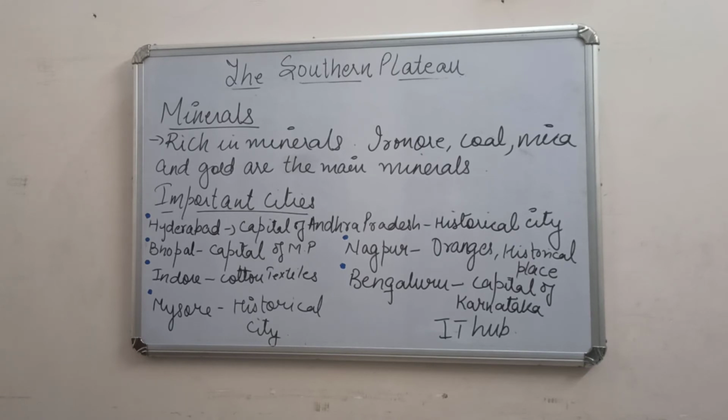And then we also talk about bauxite. We find bauxite, manganese, coal, mica, all are here. Iron ore, coal, mica and gold are the main minerals found in the southern plateau.